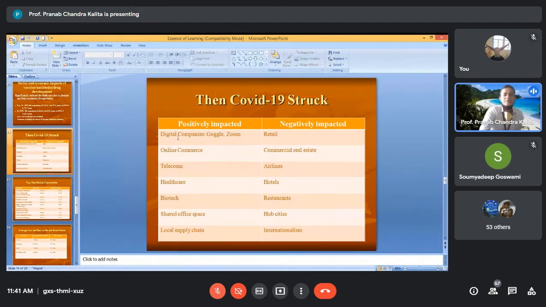Digital companies like Google and Zoom managed well during this global crisis, along with online commerce, telecoms, healthcare, biotech, shared office space and local supply chains. Badly or negatively impacted were retailers, commercial real estate, airline services, hotel services, restaurants, hub cities and internationalism.